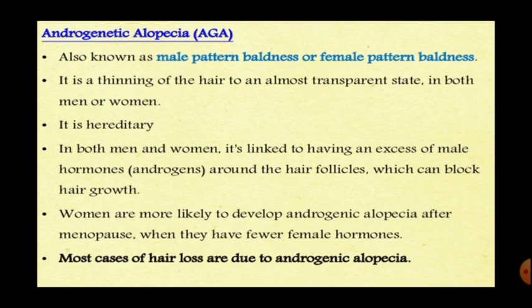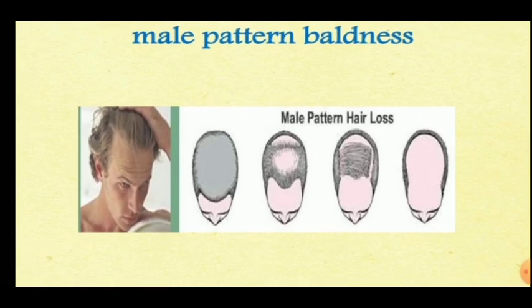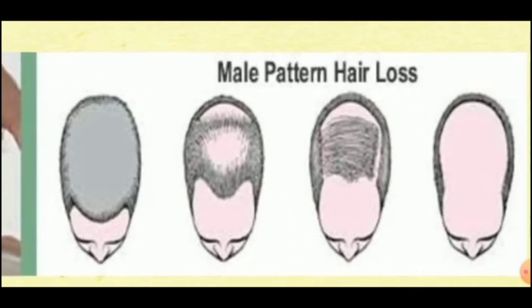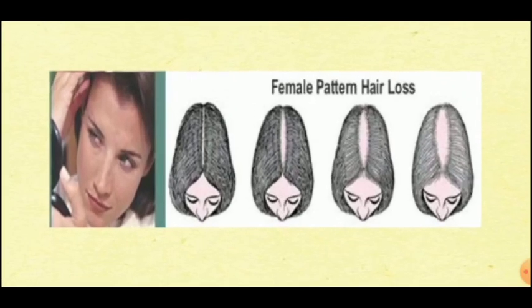Women are more likely to develop androgenic alopecia after menopause, when they have fewer female hormones. Most causes of hair loss are due to androgenic alopecia. Here are some pictures of male pattern baldness and female pattern baldness.